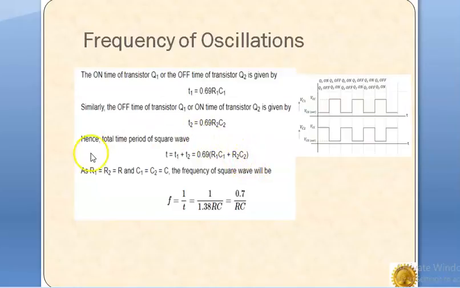If we make R1 equal to R2 equal to R and C1 equal to C2 equal to C, the frequency of the square wave will be f equal to 1 by T, which is equal to 1 by 1.38 RC, which is equal to 0.72 by RC. So by this relationship we can calculate the frequency of oscillation of the astable multivibrator. By changing the values of R and C, we will get different frequencies.